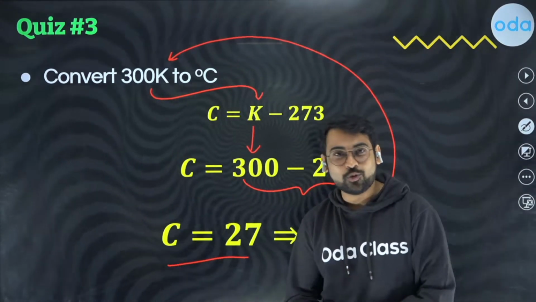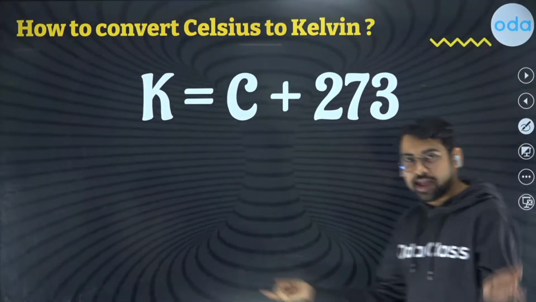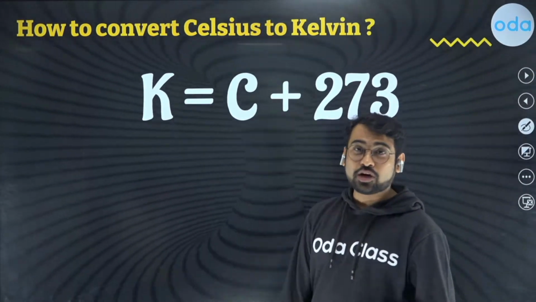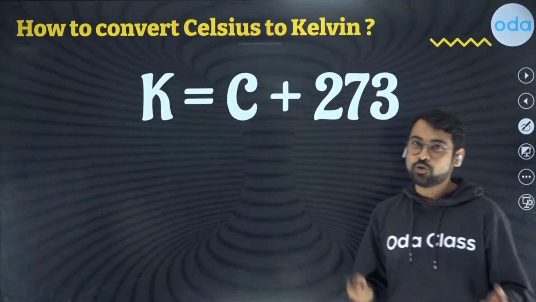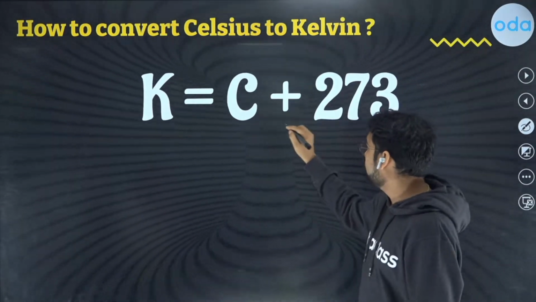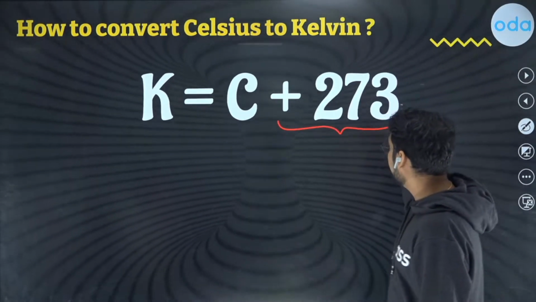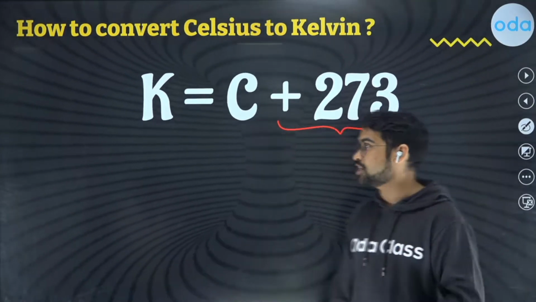This is one final one for you, and now we are trying to convert again the opposite, from Celsius to Kelvin. If you are good at maths, if you know linear equation, you can say that K will be equal to C plus 273. You need to add 273, like you were subtracting in the previous case.